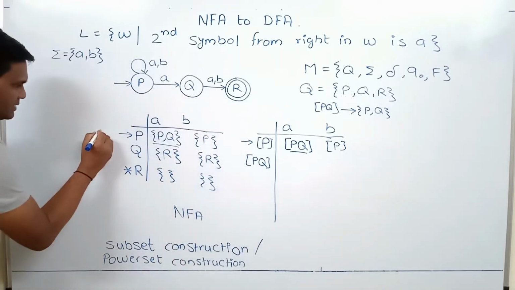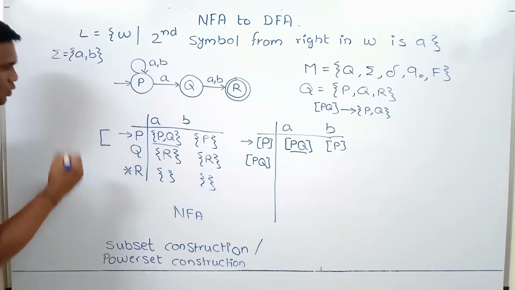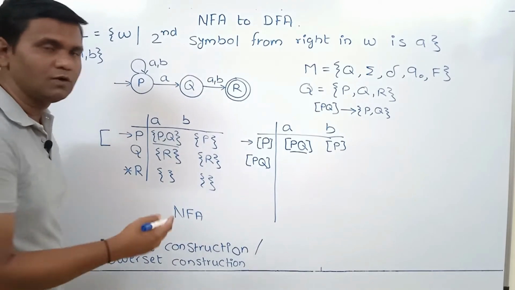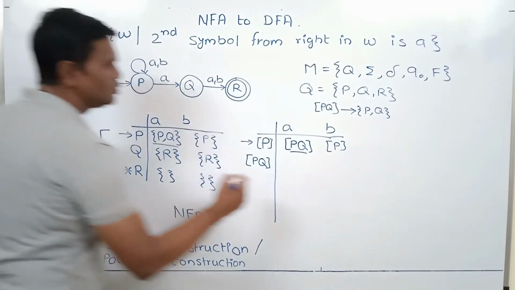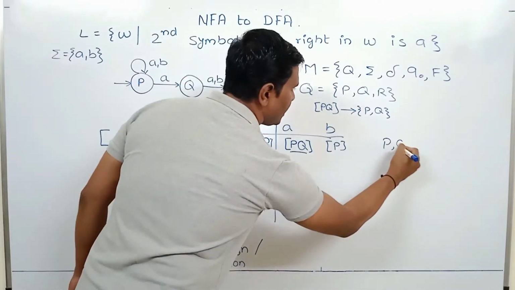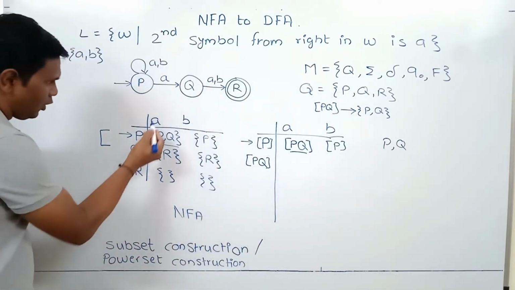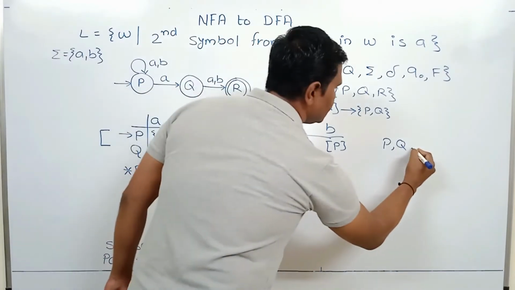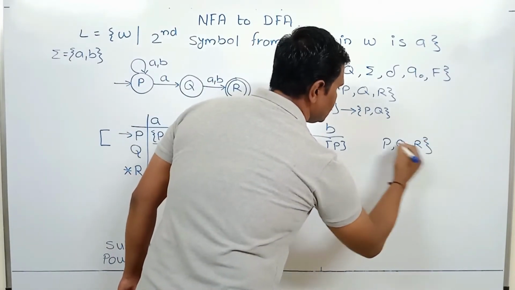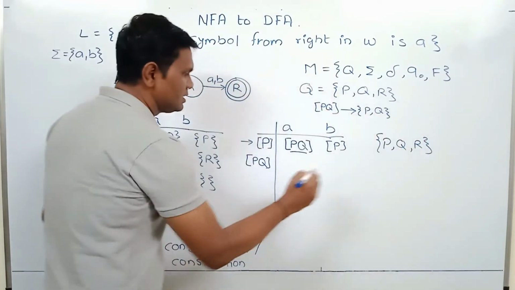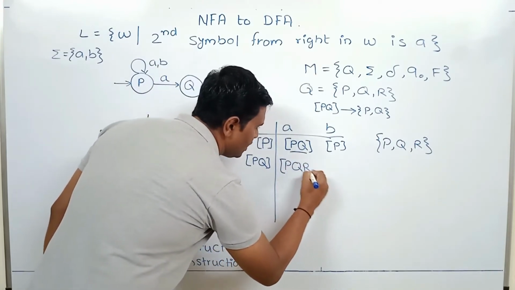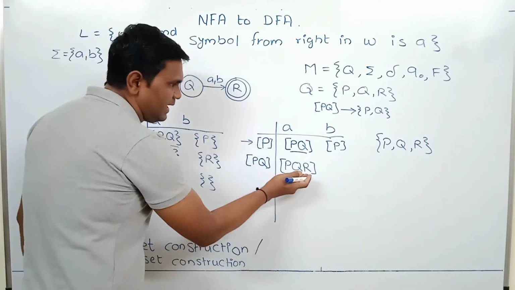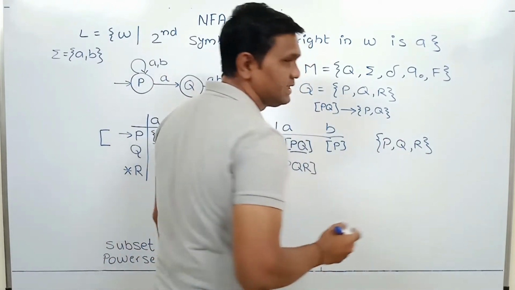So consider transitions of P and Q and we have to make union of transitions of P and Q. So P on A goes to P comma Q. Q on A goes to R. So this is the subset. Corresponding state will be P, Q, R. This is state corresponding to this subset.